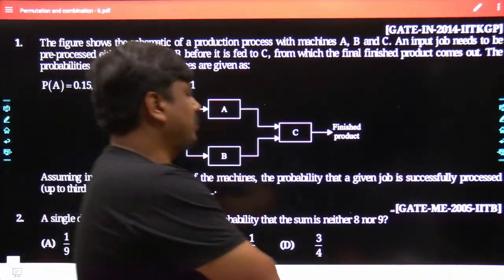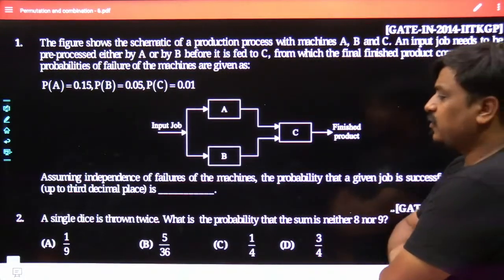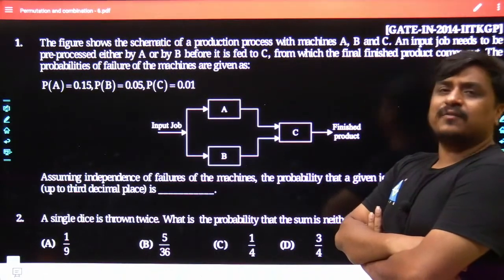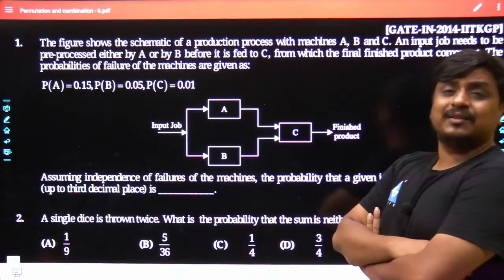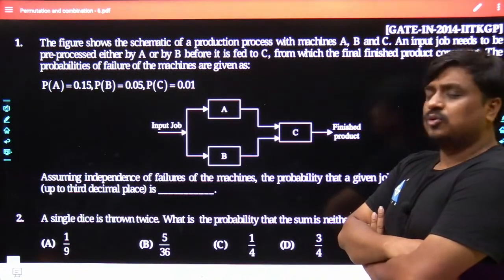Many times it has been communicated to all of us: if the calculation is difficult from one side, why don't we start from the other side? And if we start from the other side, obviously with the help of the concept of complement, we can address that problem there itself. A single die is thrown twice.